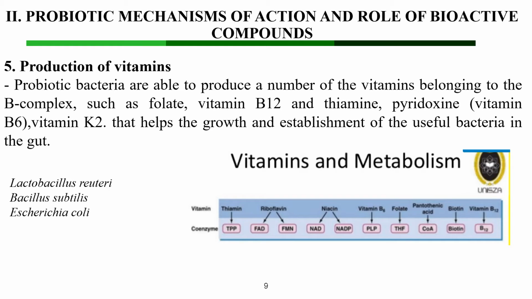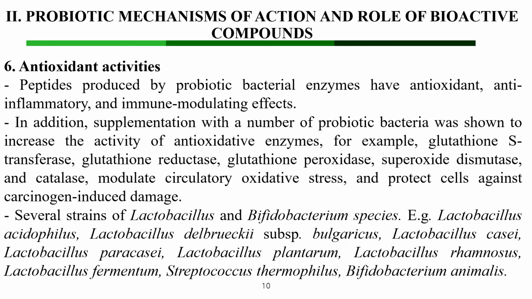Production of vitamins. Vitamins play an important role in metabolism, and probiotic bacteria may produce a number of vitamins belonging to the B complex, such as folate, thiamine, pyridoxine, and group vitamin K2. These vitamins help the growth and establishment of useful bacteria in the gut.